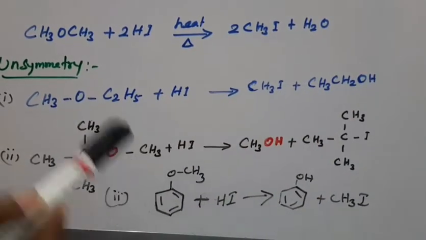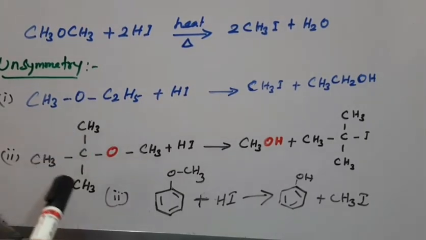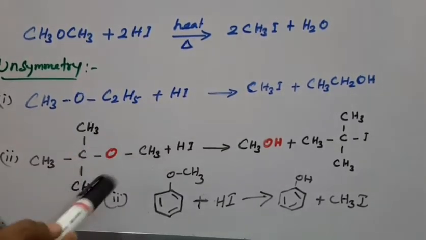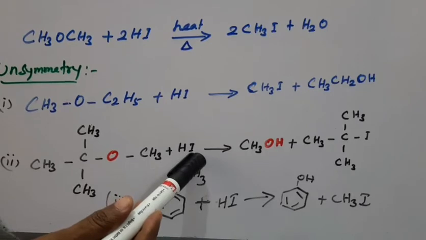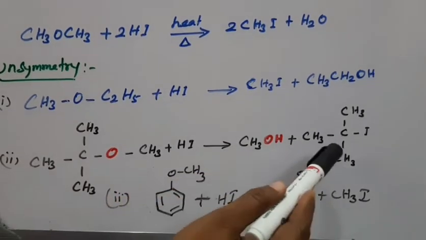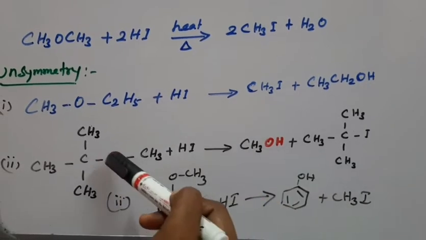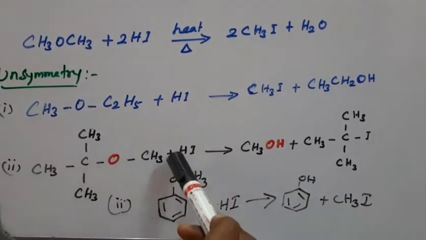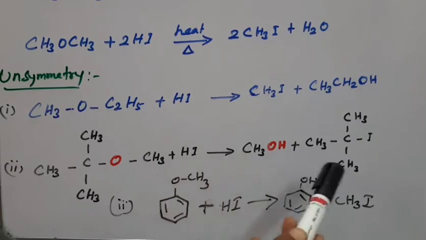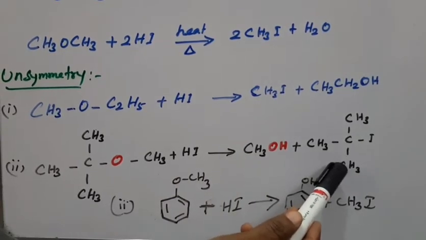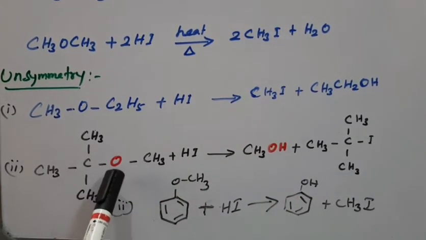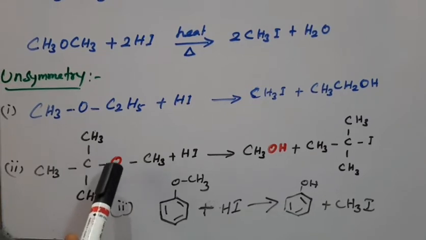Okay, in case this is a tertiary group, a tertiary group with hydrogen iodide, the product is a tertiary alkyl halide. Always, a tertiary group with hydrogen iodide gives only the tertiary alkyl halide, because it undergoes the SN1 mechanism.